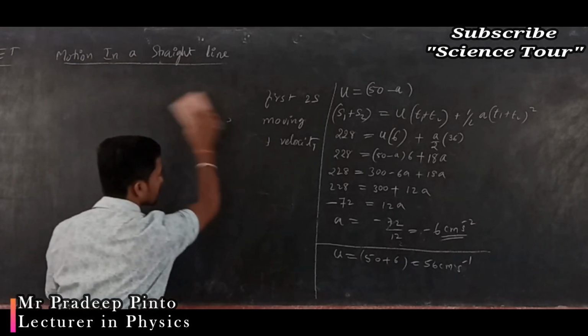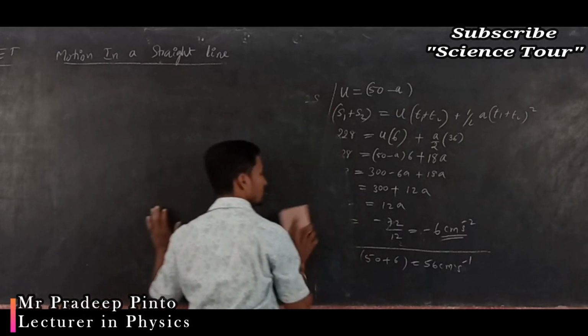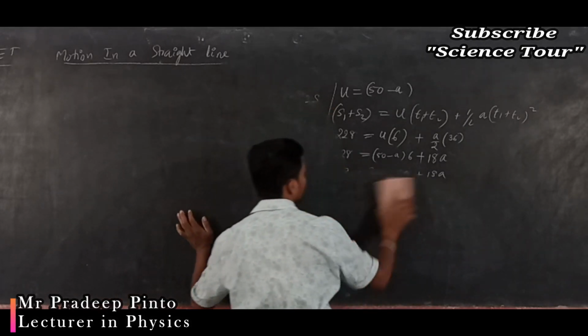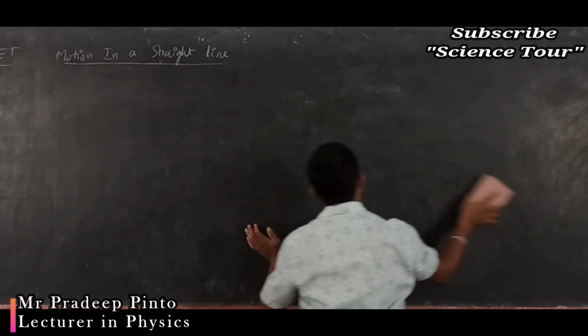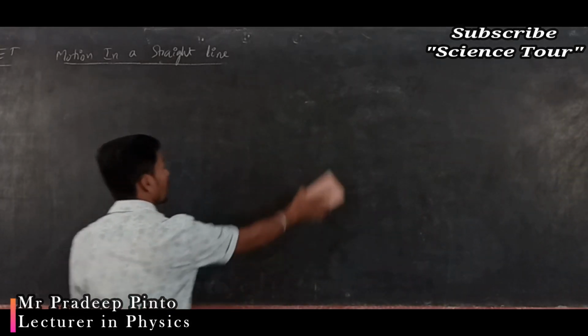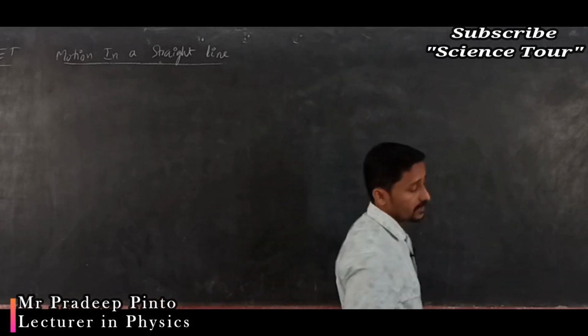So now we will talk about acceleration due to gravity and again free fall in a little bit extended manner. Already we have discussed that, already some of the equations I have given you.